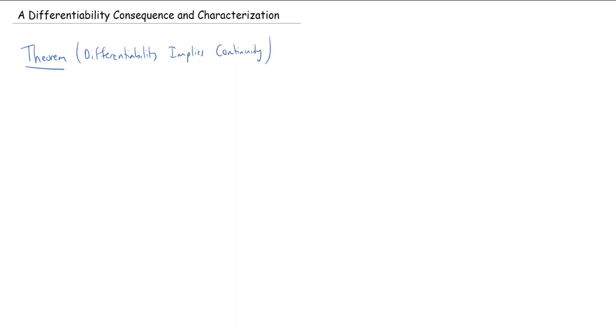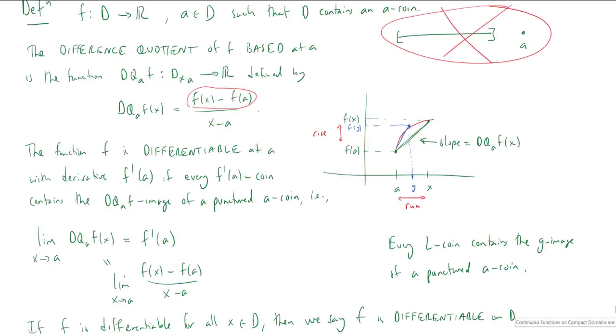So the general statement here is going to be, right, so if we have a function f with domain D and a is some interior point of D, because again, we want D to contain an a-coin. So when we defined it, we just said D contains an a-coin.